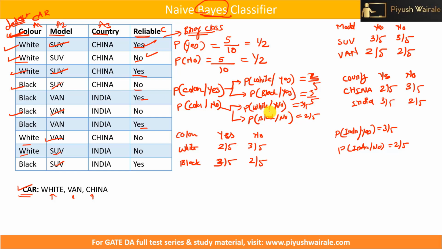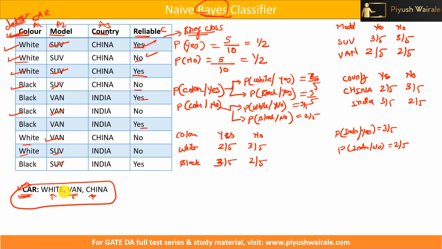Now what we need to find out: we have been given this particular data point, a new car for example whose color is white, model is van, and from China. We need to find out which class this car belongs to, either S or no. That is, whether it is reliable or not, right?